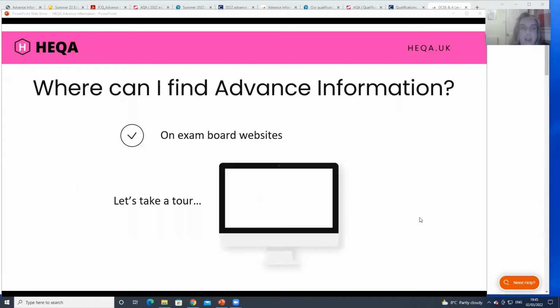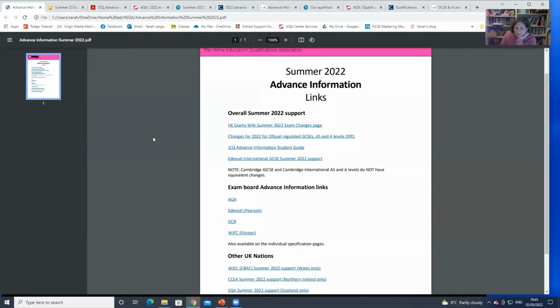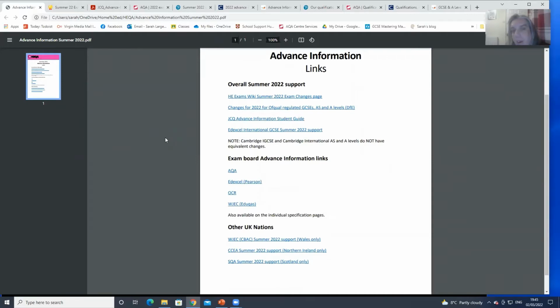Right, so I'll come back. Right, so my screen's full of tabs open. Katie's put together this helpful list. Some of this is already available on the exam groups, on HEQA, on the wiki, but we pulled it all together, and when we work out where we're putting the video, we'll link it to it. We haven't got that far, we will get that far.